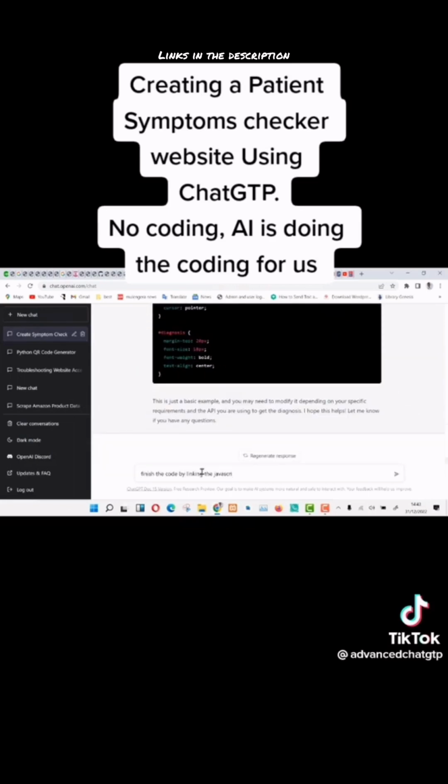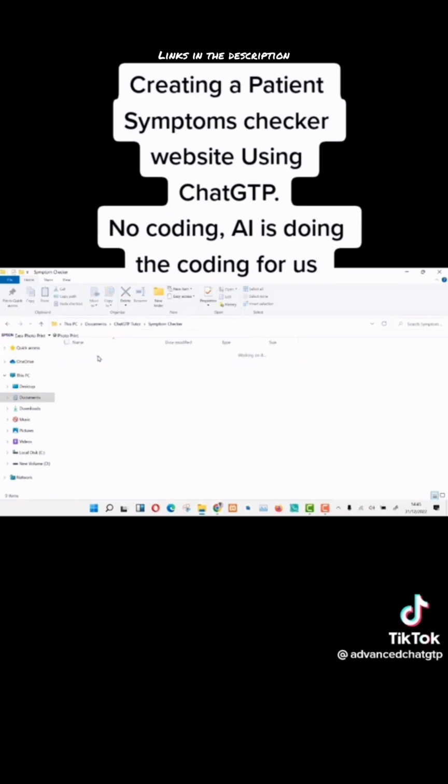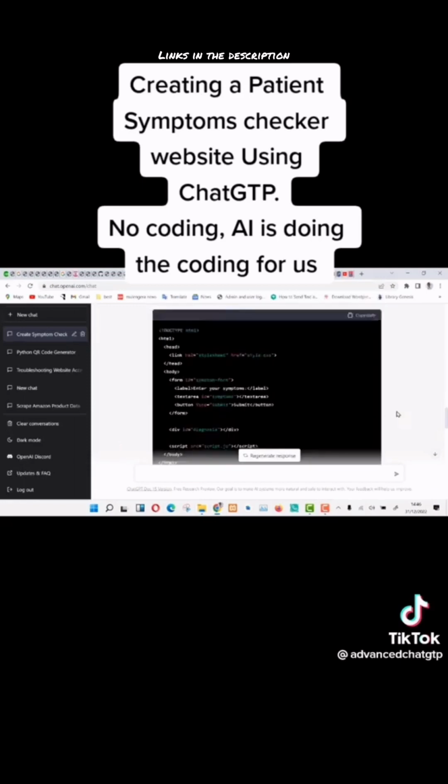Now let us proceed and tell ChatGPT to link the JavaScript, HTML, and CSS pages for us. ChatGPT has done combining the three files for us. First of all, let us create the files that will store HTML, JavaScript, and CSS code. Now let us save the codes in their respective files.